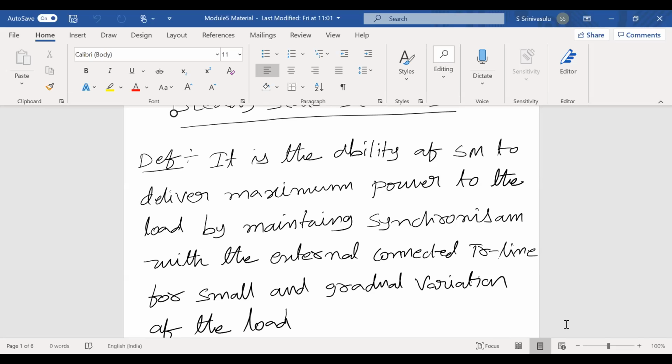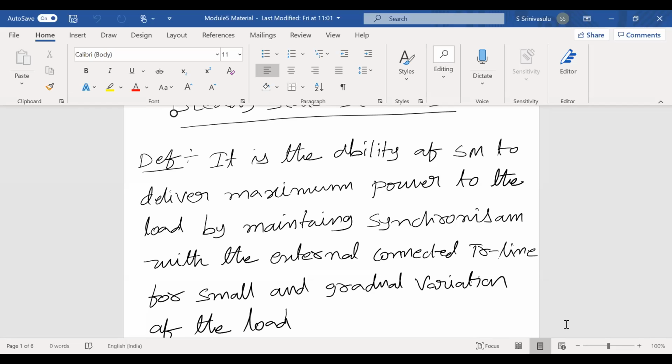Now, what actions will take place here? In the load frequency controller, the governor always senses the frequency. When the frequency increases, it means the speed is more than the synchronous speed. At that time, what happens? The governor valve will be closed. Another case is when the frequency decreases. When the frequency decreases, the speed decreases. At that time, the governor valve will be opened.